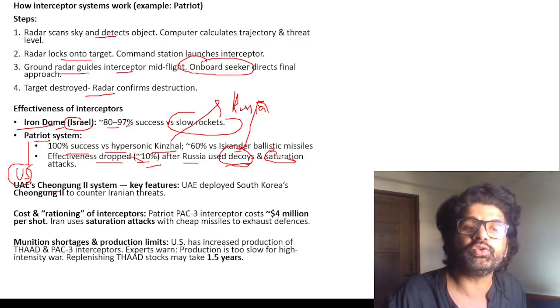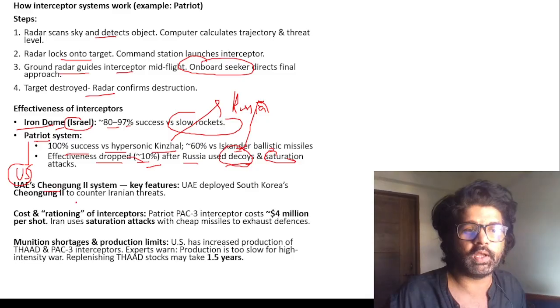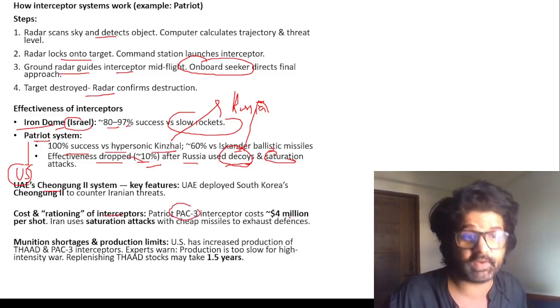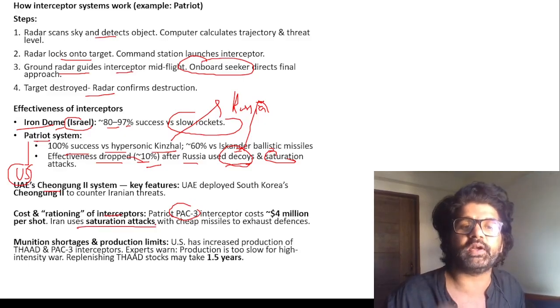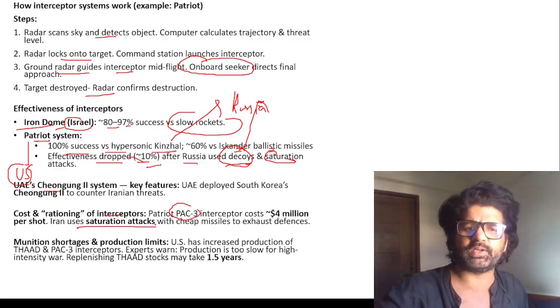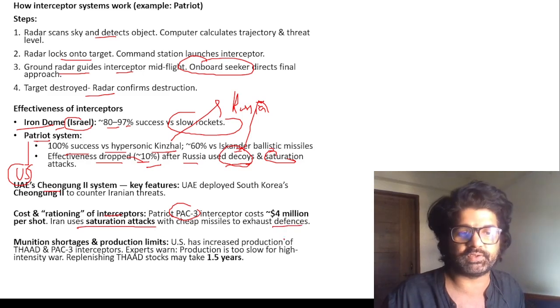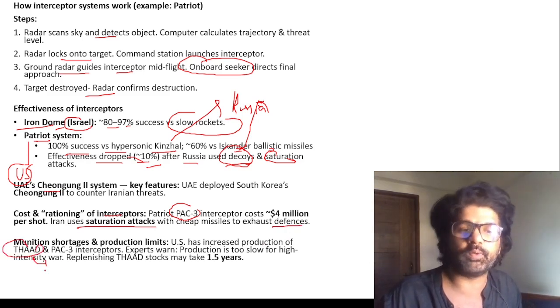UAE is using the Cheongung system, which they have taken from South Korea. Cost and rationing of interceptors. This Patriot PAC-3 interceptor is very expensive. Iran is using saturation attacks, sending so many ballistic missiles that they will exhaust the defense system. And third, anti-missile system, UPSC has already asked.